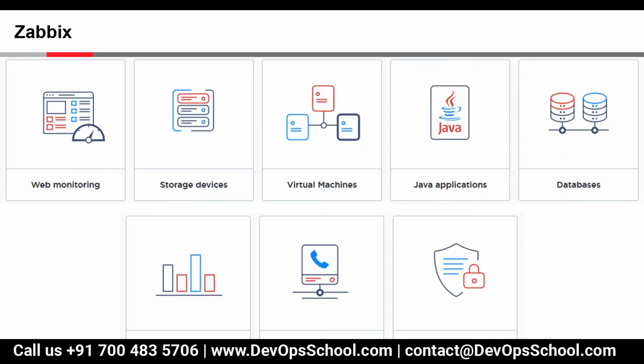Then we have telephony. Here we can monitor the telephones as well as other applications used to monitor telephones. So that is also possible. Then we have security. In security we can monitor the firewalls as well. Whether you have Checkpoint, Barracuda, SonicWall, or any other vendor, those can also be monitored.